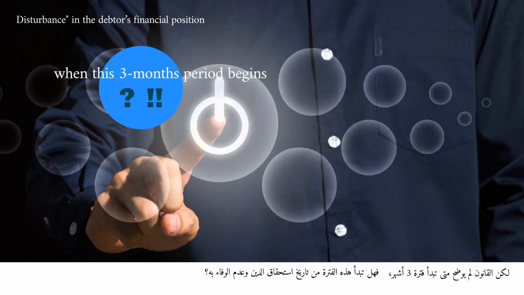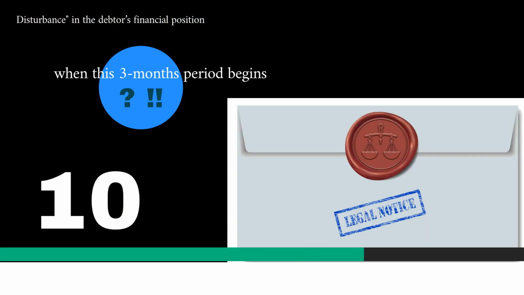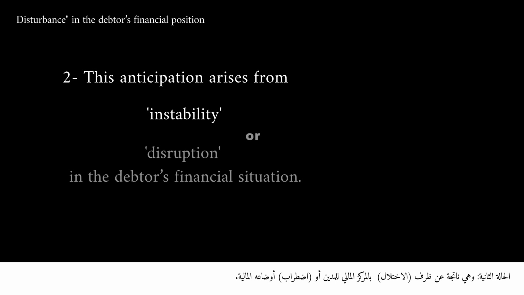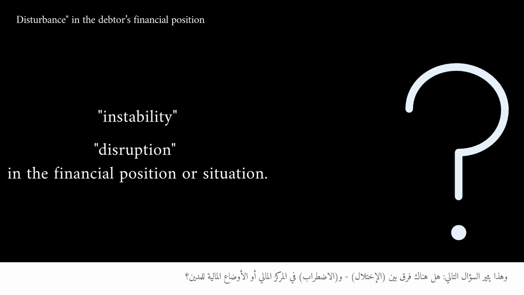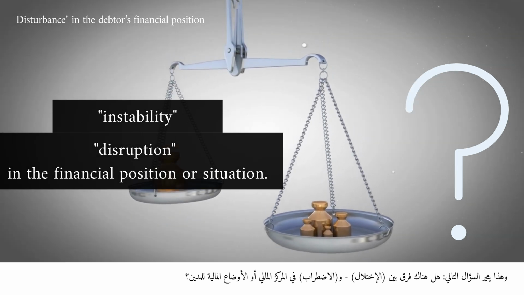However, the law does not clarify when this 3-month period begins, whether it begins from the date the debt is due and remains unpaid, or from the date of the debtor's notice of the obligation to pay. This anticipation arises from an instability or disruption in the debtor's financial situation. But this raises a question. Is there a distinction between an instability and disruption in the financial position or situation?